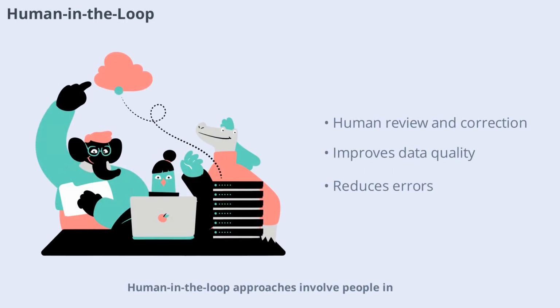Human-in-the-loop approaches involve people in the data collection and training process. Humans can review, correct, and improve data, ensuring higher quality and reducing errors. This collaborative method combines the strengths of both humans and machines.